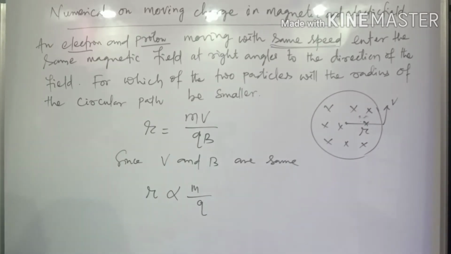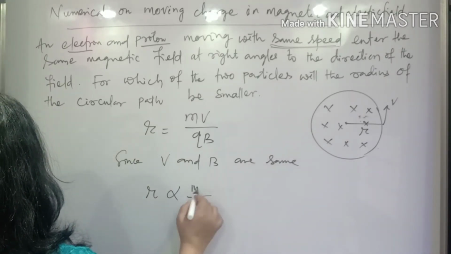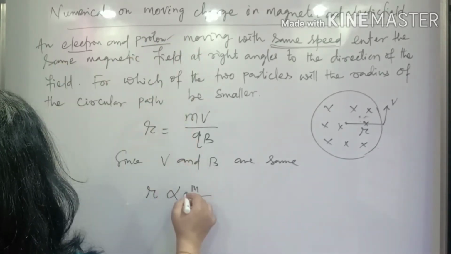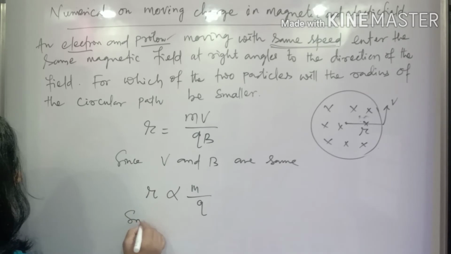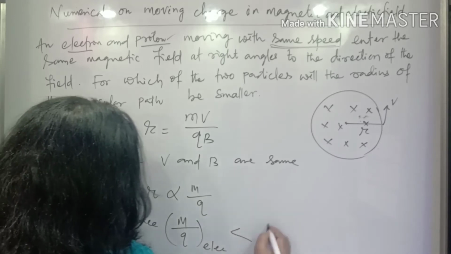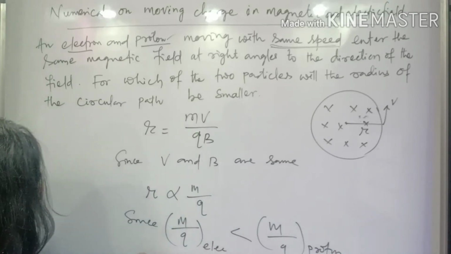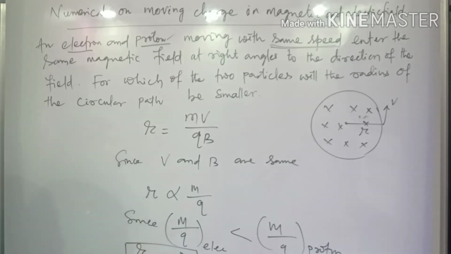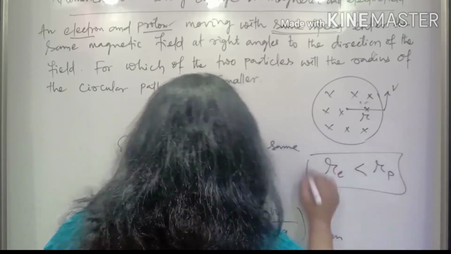So if you look at the electron and proton, who is heavier here? Proton is heavier in comparison to electron. So the ratio m by q will be smaller in the case of the electron. Since m by q for the electron is smaller than for the proton, the radius of the electron will be smaller than the radius of the proton.